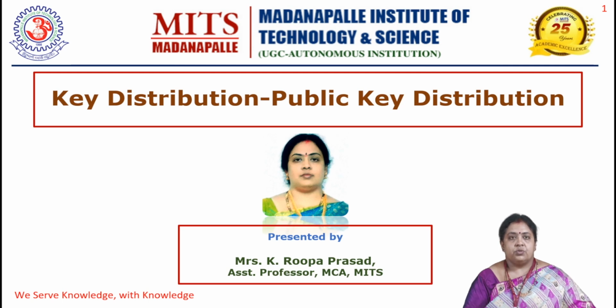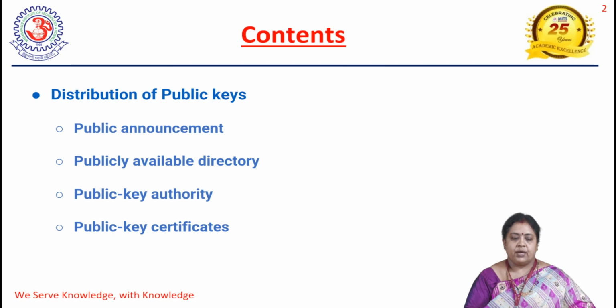Okay, so today we are going to discuss the topic called key distribution, and in this key distribution, we are going to discuss public key distribution. These are the contents that we are going to discuss today. We are going to mainly discuss the distribution of public keys. This distribution of public keys can be done by using public announcement or publicly available directory, or by using the public key authority, or by using the public key certificates. These are the four ways how we can distribute the public keys.